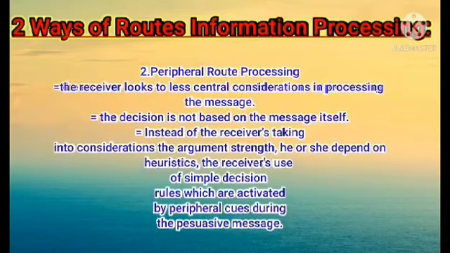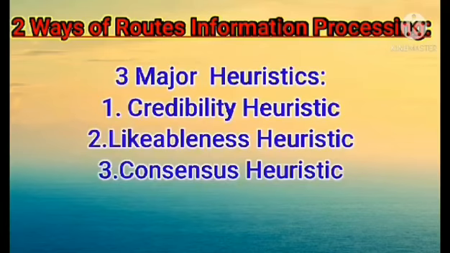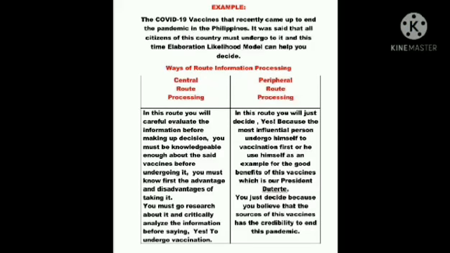Next, we have the peripheral route processing, which means that the receiver looks to less central consideration in processing the message. The audience will pay less attention to the message itself while being influenced by secondary factors. And now we have the three major heuristics: the credibility heuristic, likableness, and consensus heuristic.